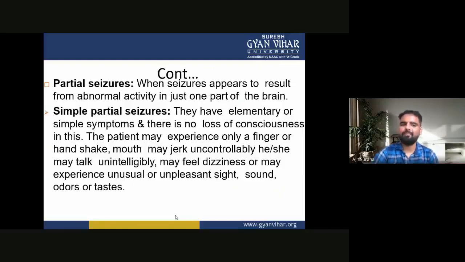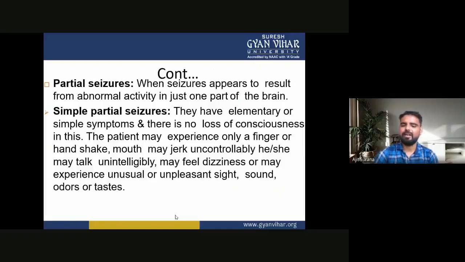Now, simple partial seizures have elementary or simple symptoms, and there is no loss of consciousness in this. The patient may experience only a finger or hand shake.